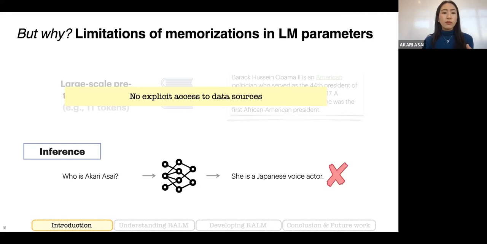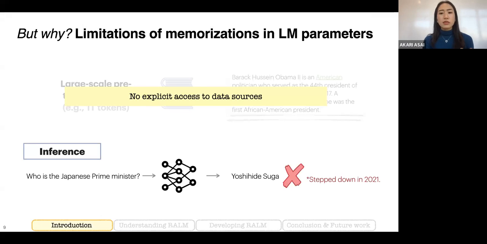Or even if we ask about factual knowledge that is widely discussed, for example, who is the prime minister of Japan, then the ChatGPT, GPT-4, and GPT-3 outputs are all incorrect because this person stepped down in 2021. But as we train ChatGPT or those large language models on a pre-training corpus, which was collected a while ago, for example in 2021, the knowledge is still fixed to that point in 2021.